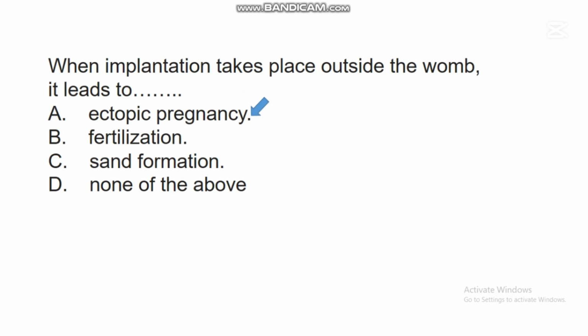This ectopic pregnancy is a problem in women because studies have shown that a lot of women experience bleeding and some other complicated problems in their pregnancy. So it's a serious threat to the health of women when they experience this ectopic pregnancy. And studies have shown that this implantation can occur even in one of the fallopian tubes, resulting in this ectopic pregnancy.